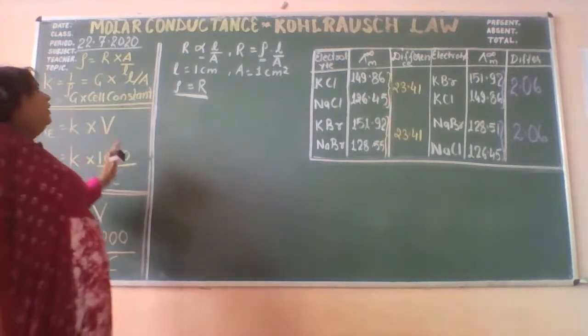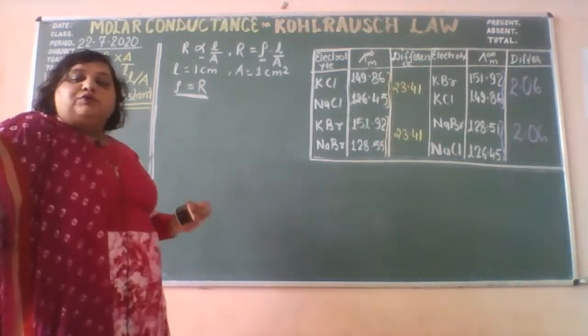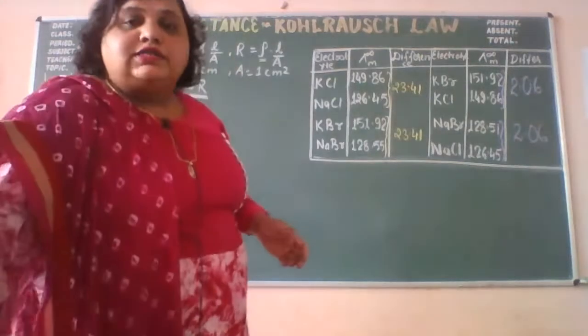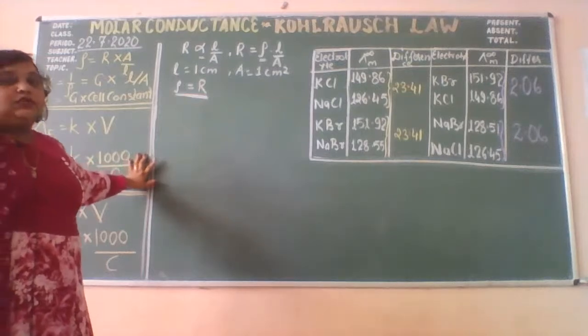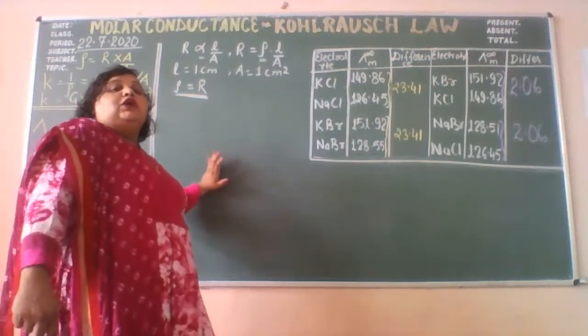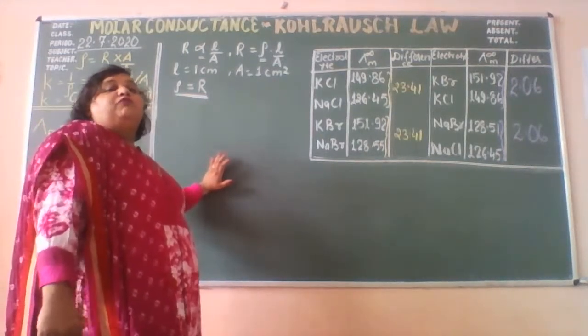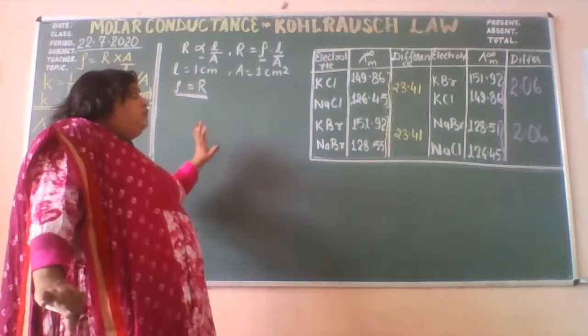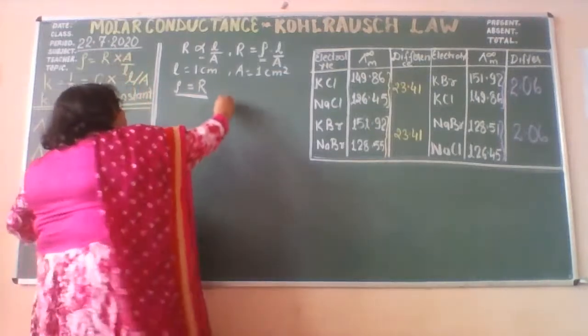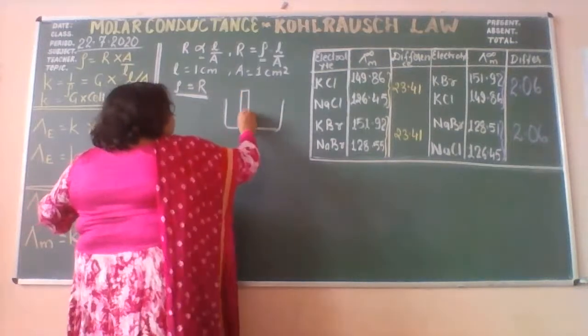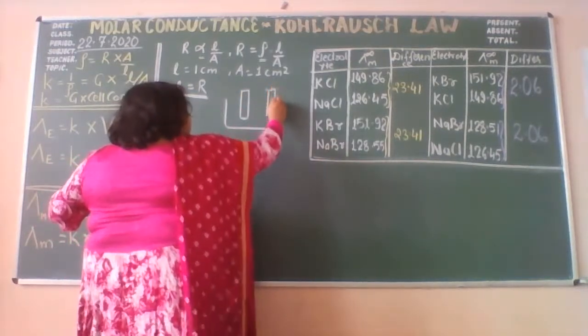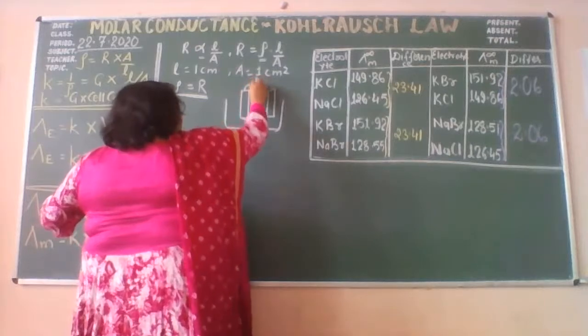And one more important term I want to introduce here that we have not discussed earlier: the cell constant. One term is cell constant. If there is a cell, suppose it is a cell, and this is the setup made.